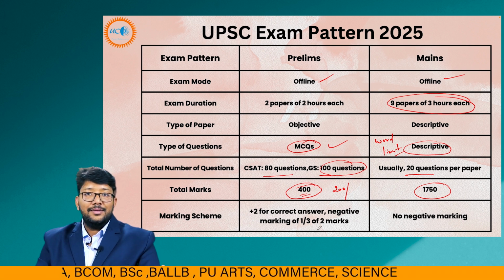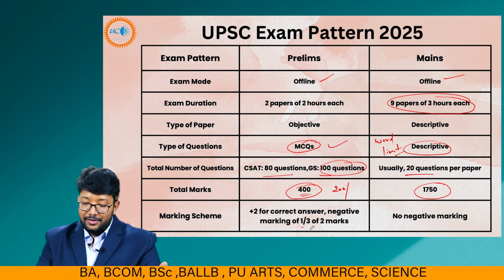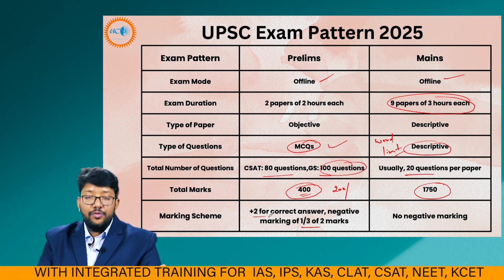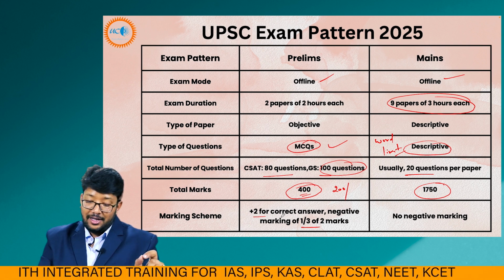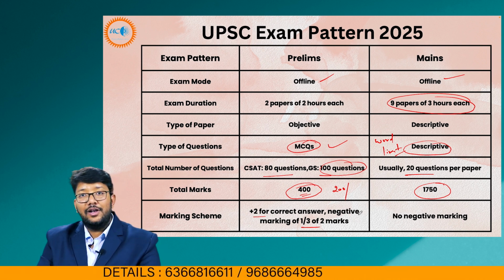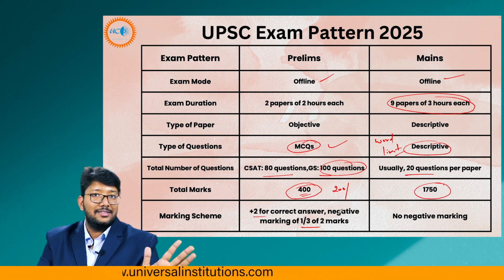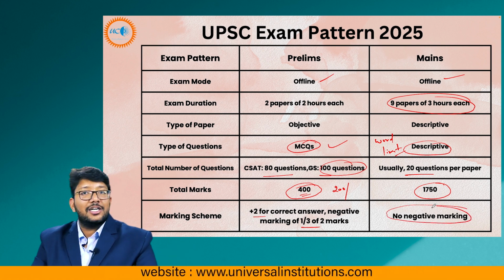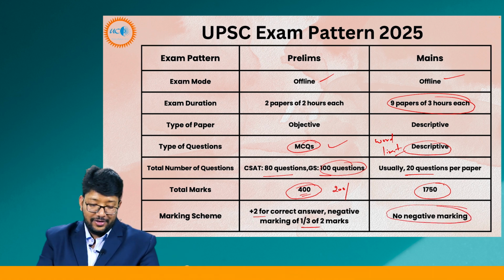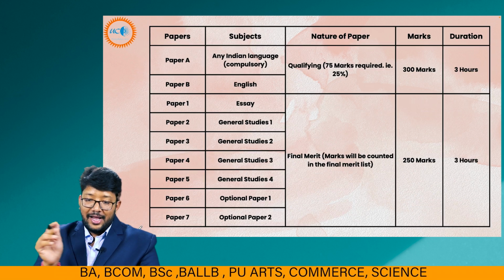Now the marking scheme: there is negative marking in the prelims. 2 marks for a correct answer and 1/3 deduction as negative marking in the prelims, both GS and CSAT, remember that. And in the subjective papers of mains, there is obviously no negative marking. So this is your exam pattern.